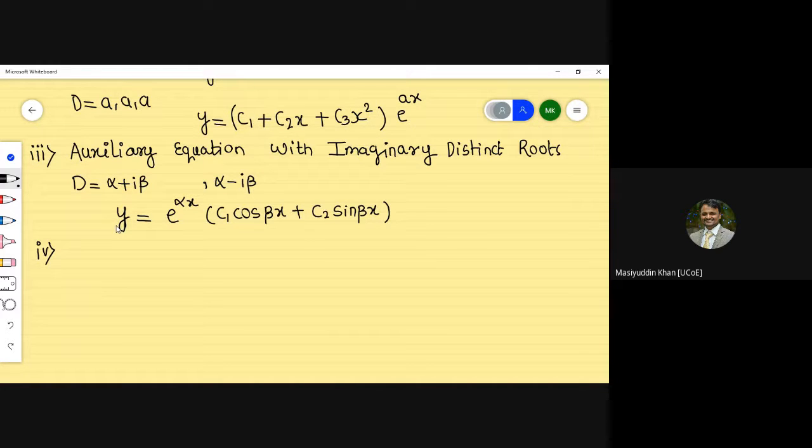The auxiliary equation with imaginary repeated roots.